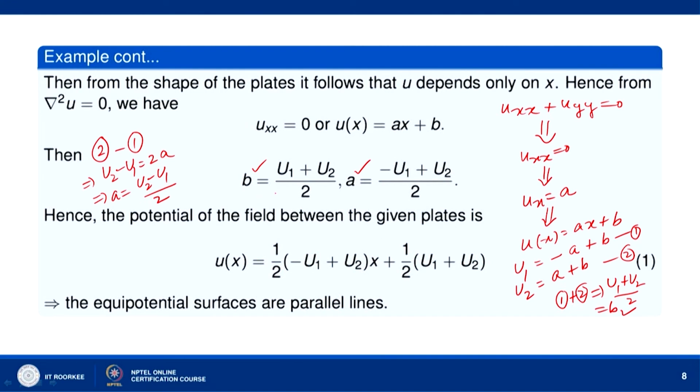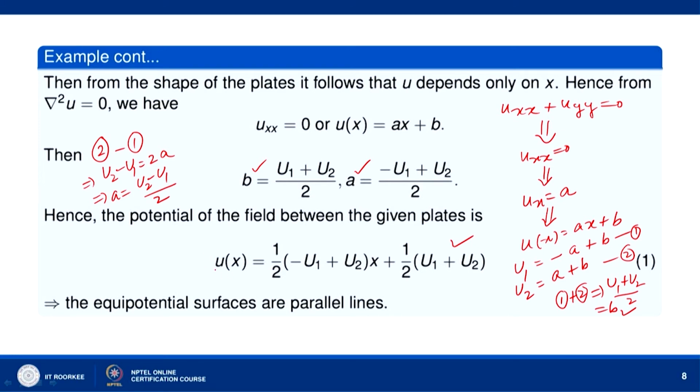We get the values of a and b, and then putting the values of a and b, u(x) is equal to (1/2)(u2 - u1)x + (1/2)(u1 + u2). Now, u(x) is the potential.